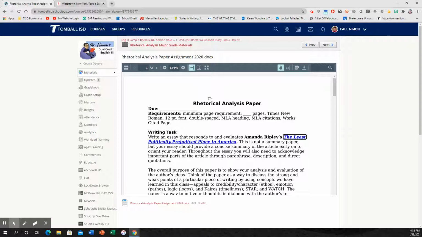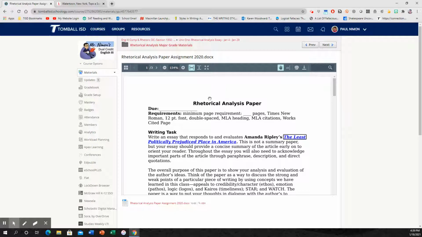Is her claim strengthened by the use of these appeals, or does she not do a good enough job with these appeals? So you're basically evaluating, is this article effective in getting its claim across based on the measuring stick of those 4 appeals? Again, I'm going to refer you back to the examples that we'll be talking about later on this week to help you with that.